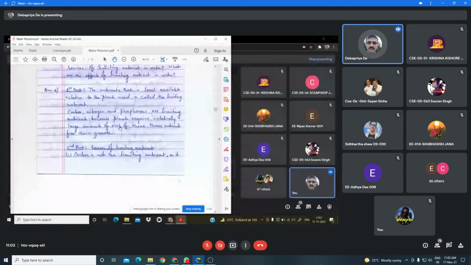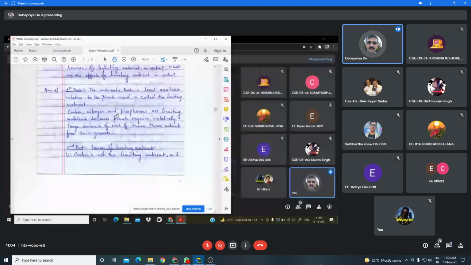Another thing which is also responsible for the increase in the concentration of nitrogen and carbon in the water body is acid rain. You know that the constituents of acid rain are carbonic acid, sulfuric acid, nitric acid, and nitrous acid.